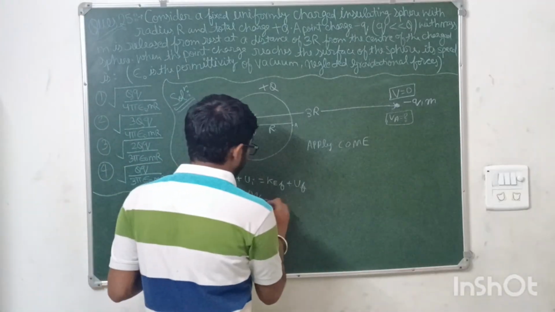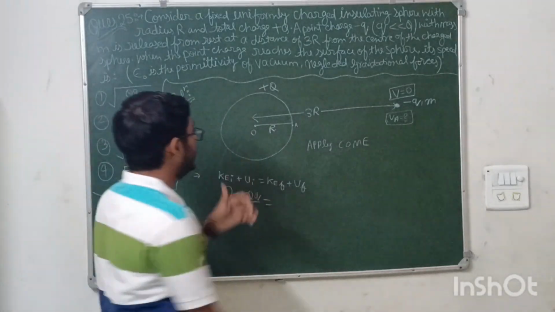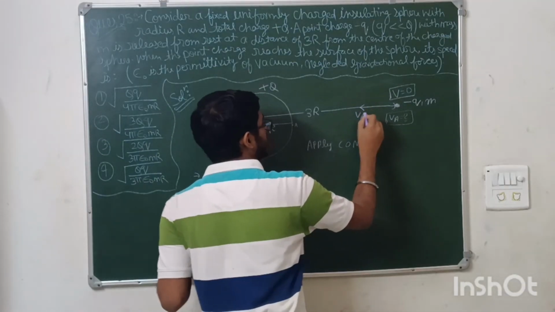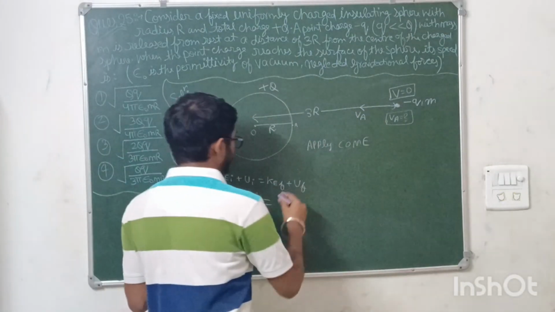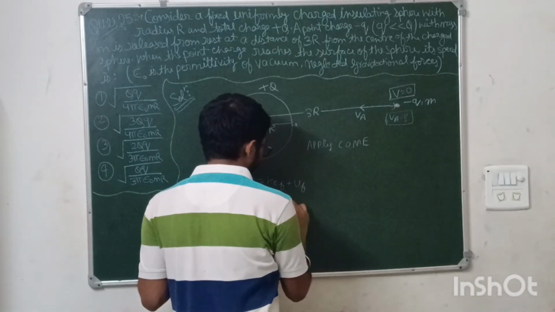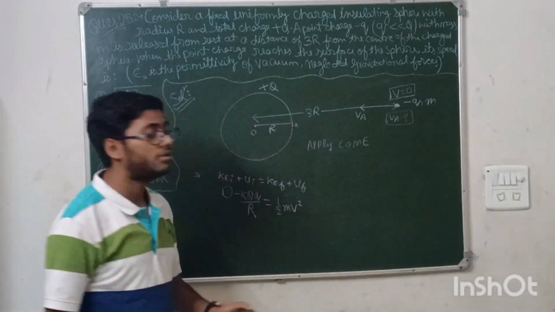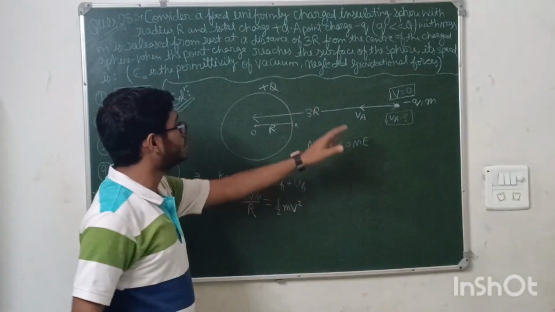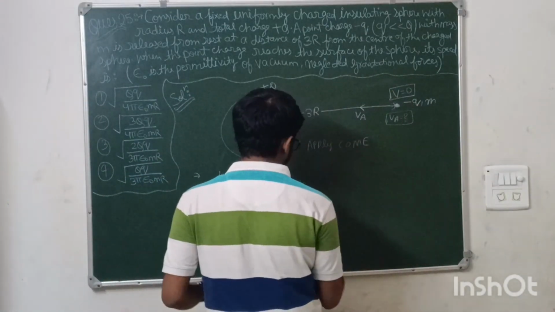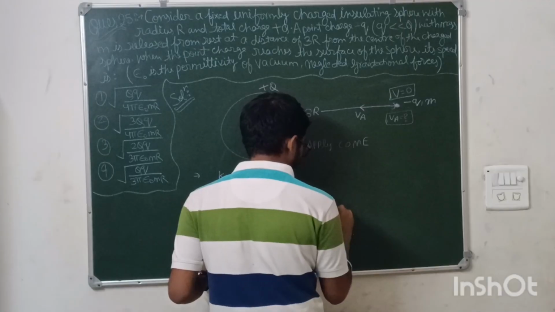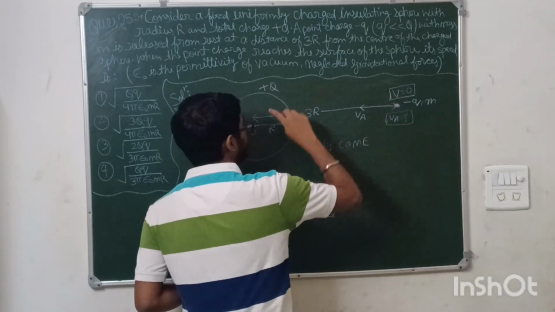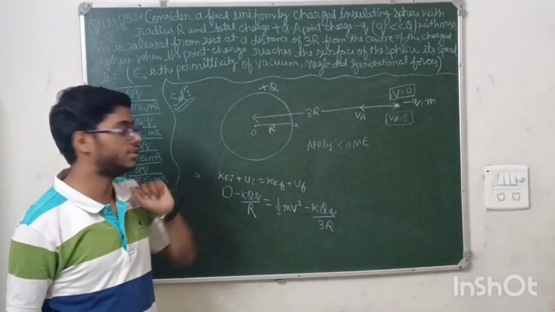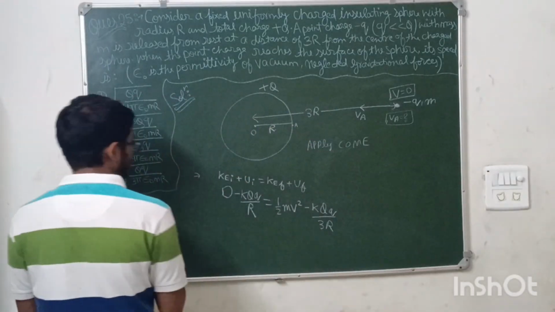This is equal to the final kinetic energy. Finally, it is approaching towards the sphere with a velocity v, assuming the velocity is vA. So the kinetic energy of this small minus q charge will be half mv square. Then the potential energy between these two charges when it is at the initial point will be minus k q1 q2 upon the distance between the charge and the sphere, 3r. Minus sign is there because the charge is minus. Now you just have to solve this and your answer will be there.